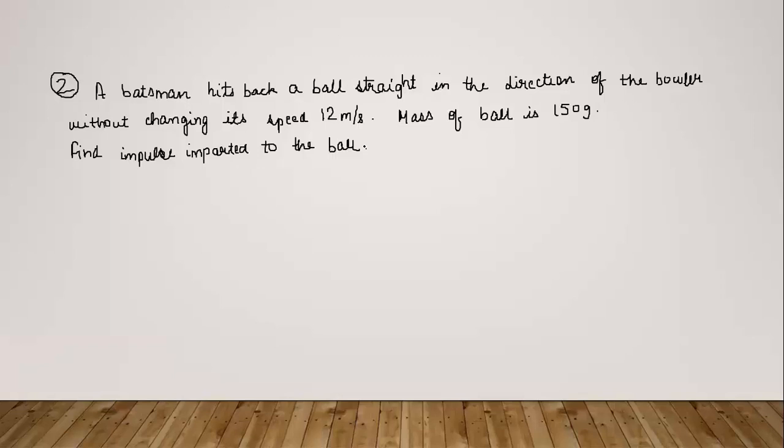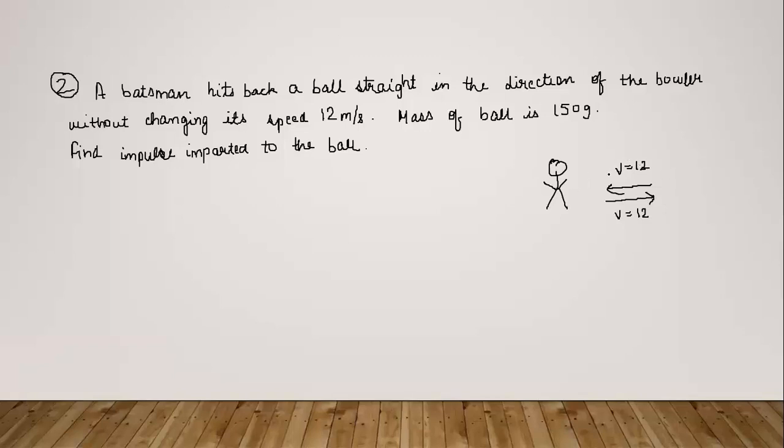So see what the question is saying. Suppose here the batsman is there and initially the ball was coming this way with some velocity, that's given, no, 12 meter per second. And when the batsman hits the ball, the ball's velocity is again 12 meter per second, because the question says that the speed of the ball is not changing. So that's 12 meter per second again, but the direction has changed.